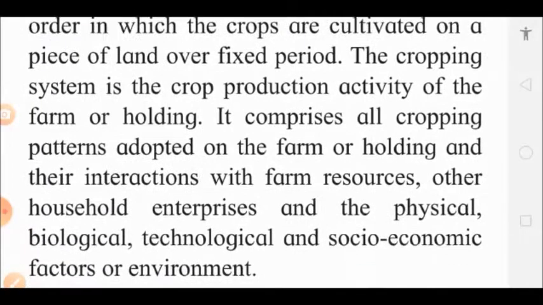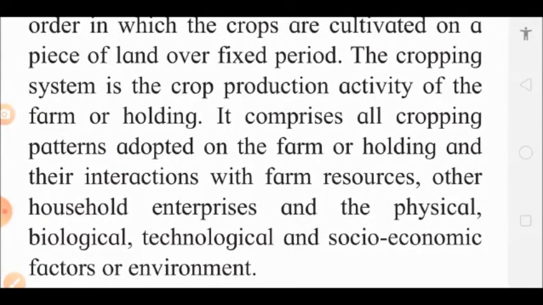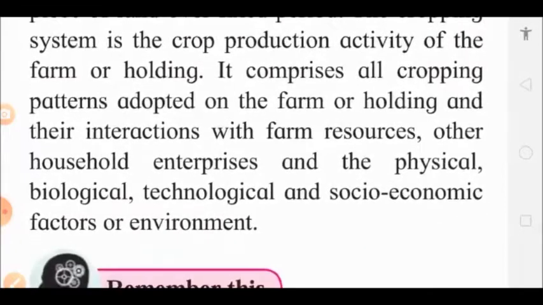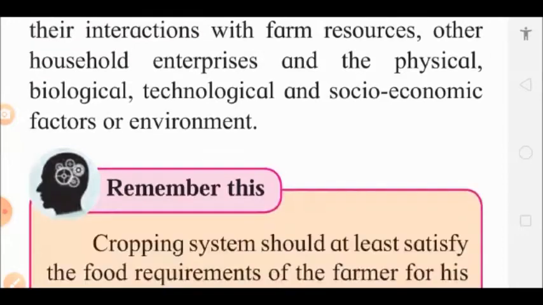So such various orders are available as per the kind of soil, kind of climatic condition, and other factors. So this is the cropping system. There should be a particular pattern that should be followed, and that should be suitable for the environment. Socio-economic factors should also be considered.